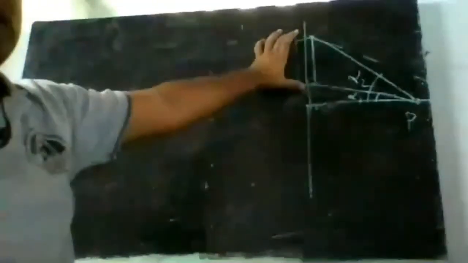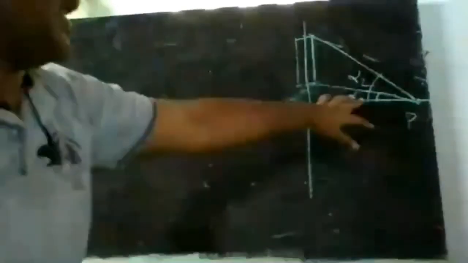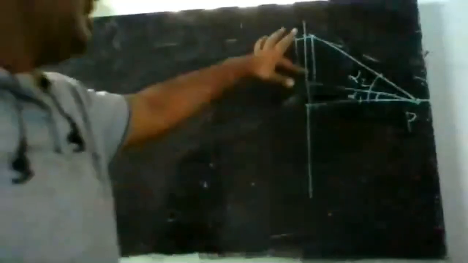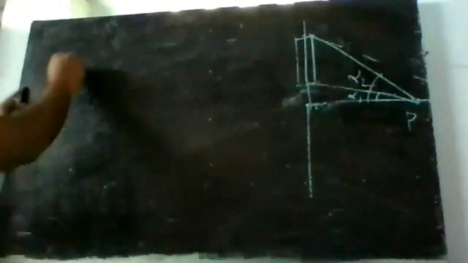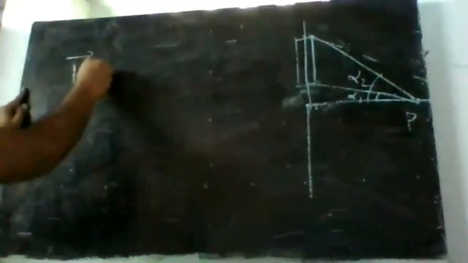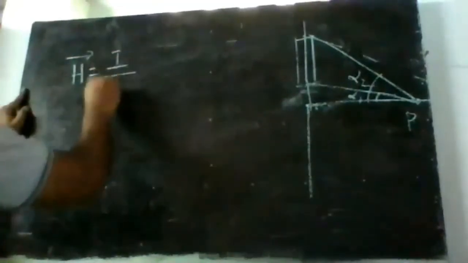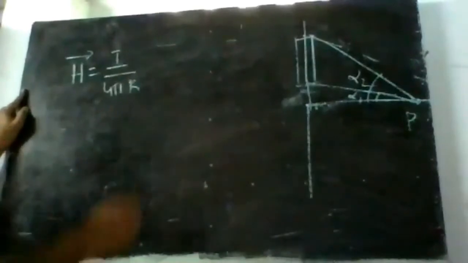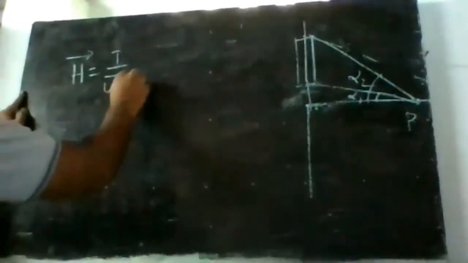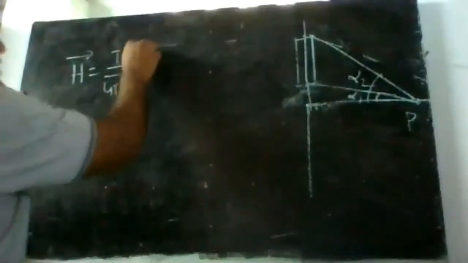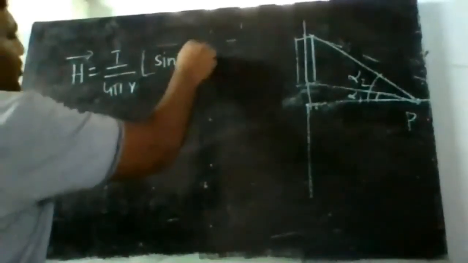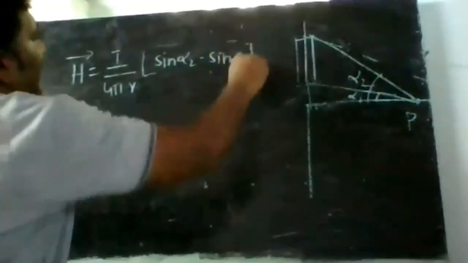So the length of the conductor is of finite value. In that case, let us assume that the first end is making an angle of alpha 1, the second end is making an angle of alpha 2. In that case, the total magnetic field h bar can be written as I by 4 pi r, as we got in the same case. So what we get is sin alpha 2 minus sin alpha 1 into a phi.